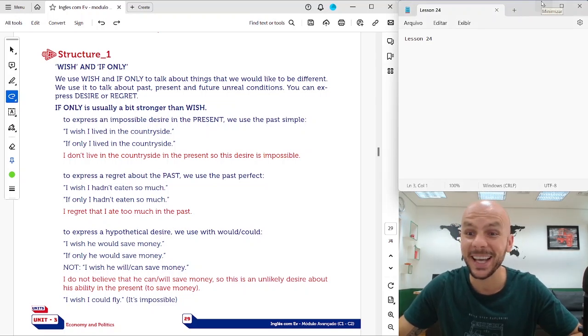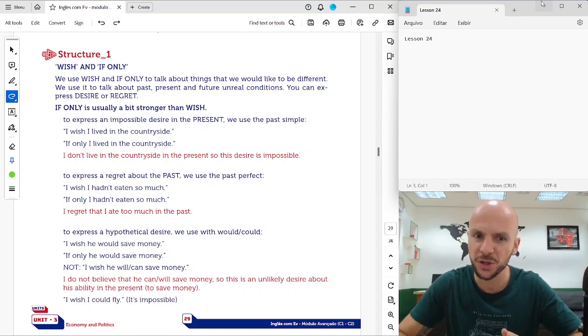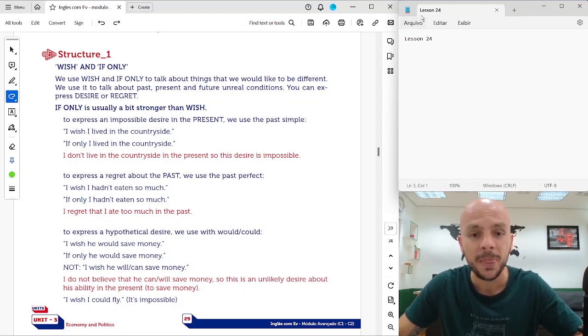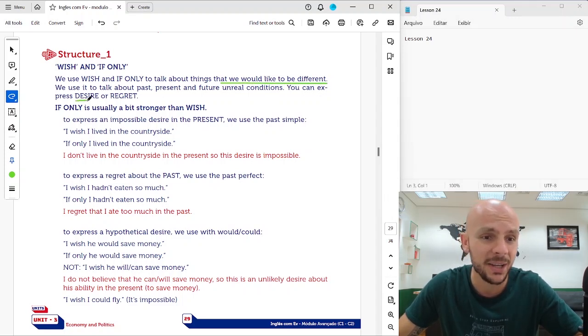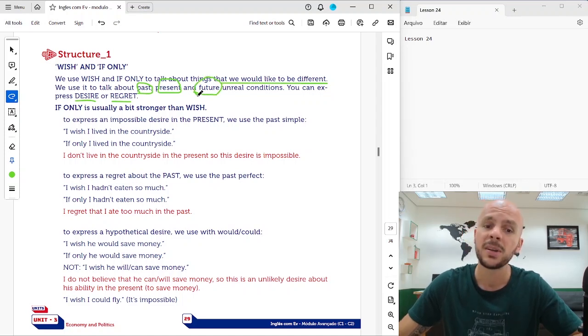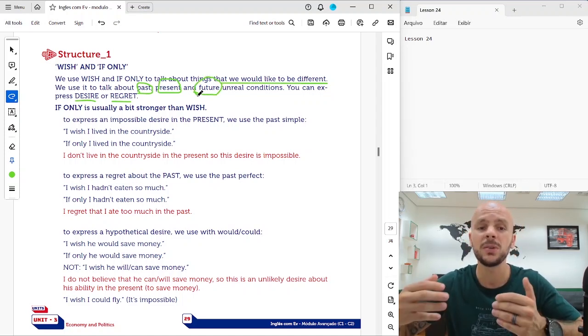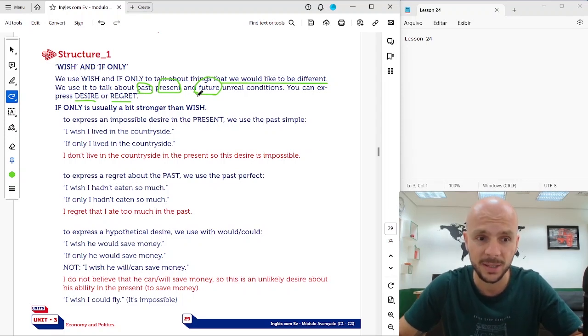Unit 3, Lesson 24, Wish and If Only. We use these two structures to talk about things that we would like to be different. We use them to express desire or regret as well, and it can be about the past, the present, or the future. So let's understand how we use these two sentences.